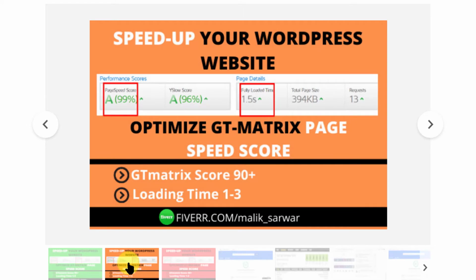Make a slideshow of 3 seconds each. 20 images, 3 seconds each is 1 minute. That slideshow can be converted into a video. You can add a background music if you want. There are a lot of background musics which are available royalty free online, or you can also take it from YouTube audio gallery. So you can use those things.